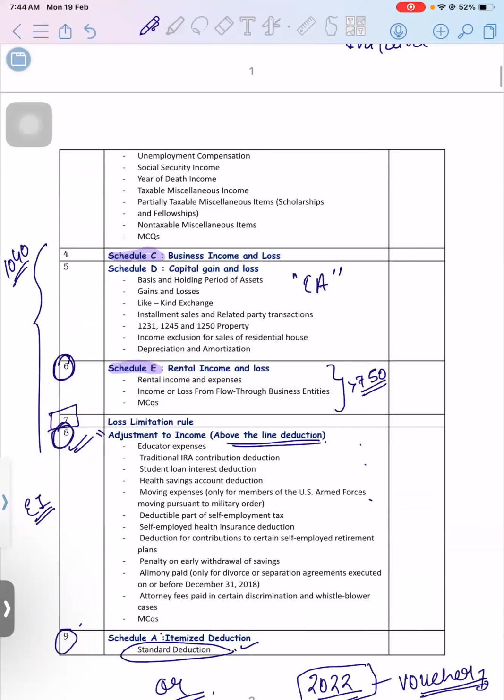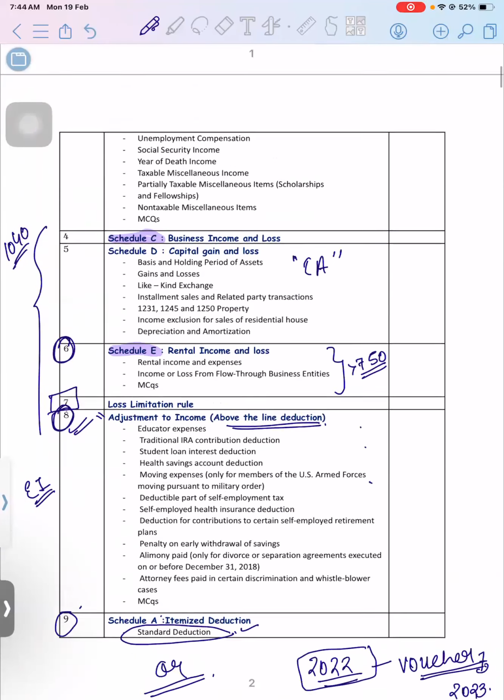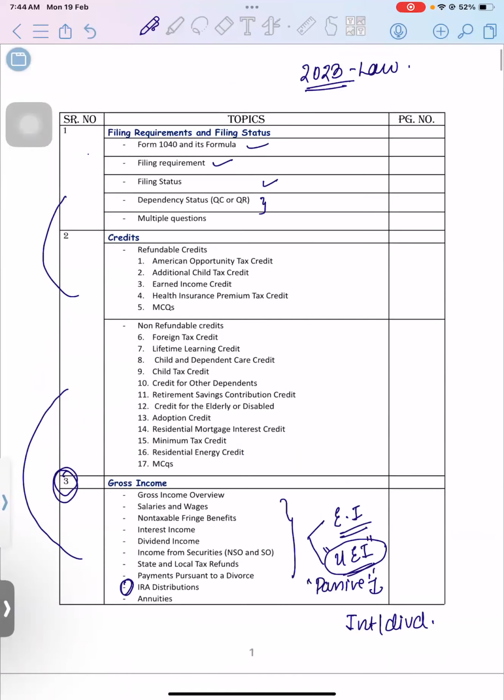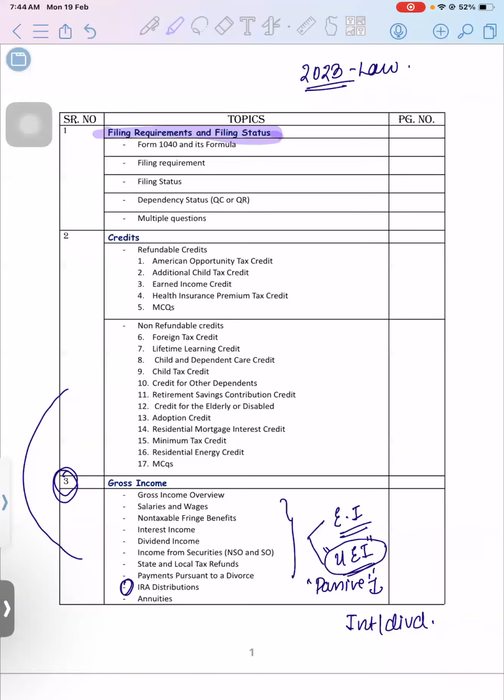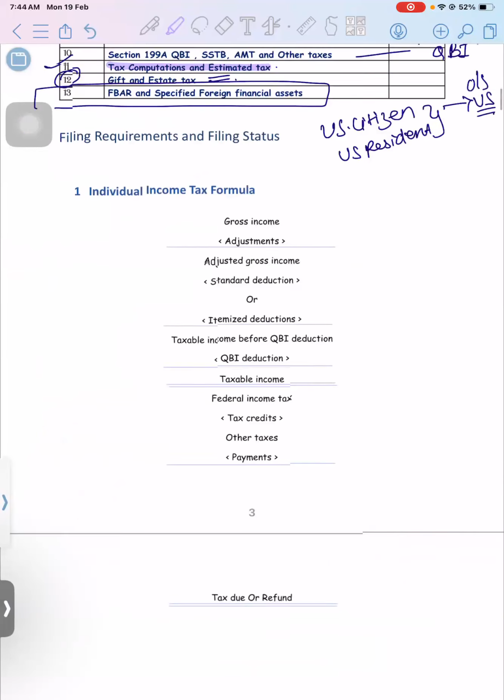Got it, guys? Any question, any doubt till now, else we will start with our first chapter, that is filing requirement. Today we are going to do this one, filing requirement. Any question, guys? Anyone? Okay. So let's start with our first chapter, filing requirement.